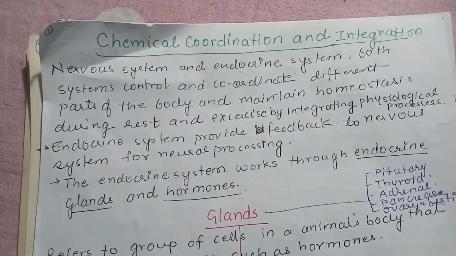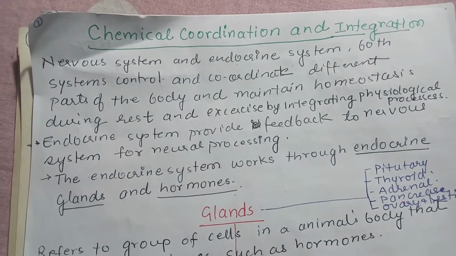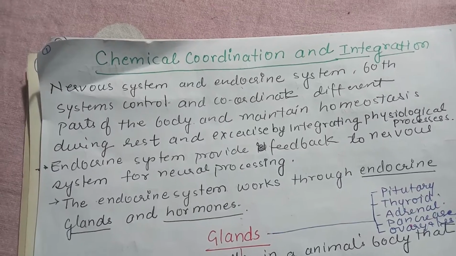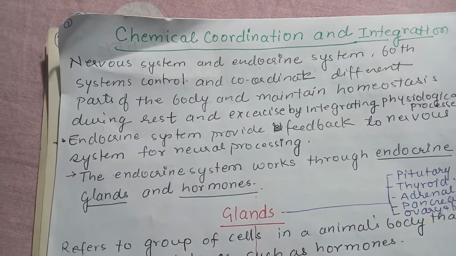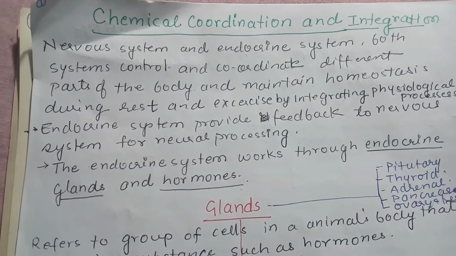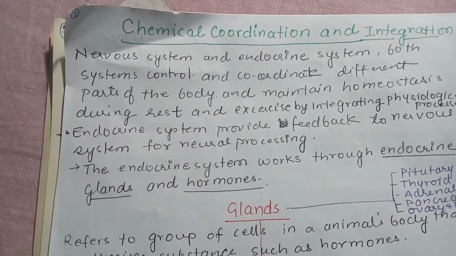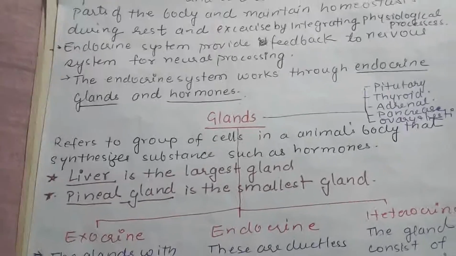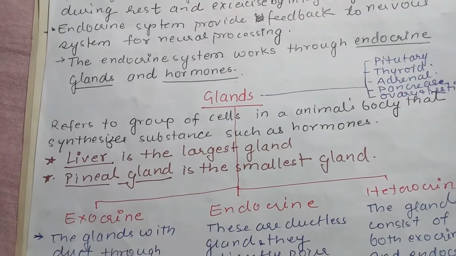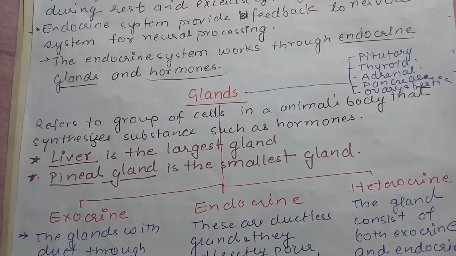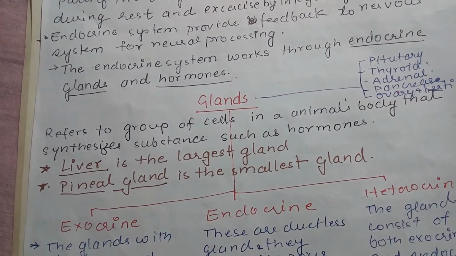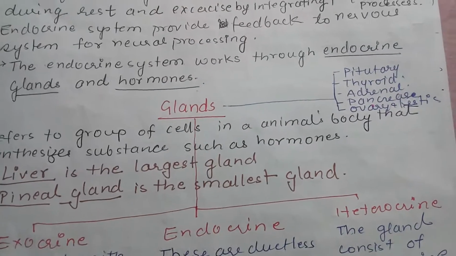Now, the endocrine system provides feedback to the nervous system for neural processing, and the endocrine system works through two things, that is, one is the endocrine gland, and another one is hormones. Let's discuss the gland. A gland refers to a group of cells in an animal's body synthesizing substances such as hormones.